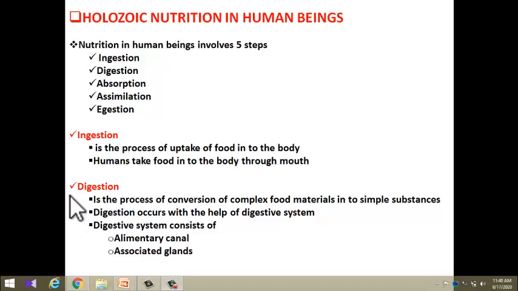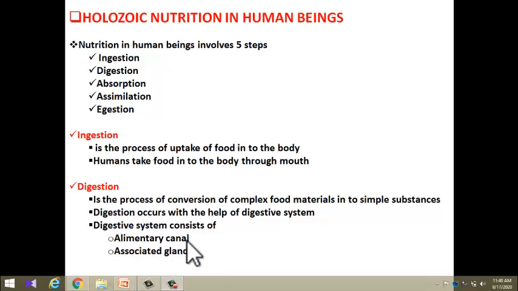Next, digestion. What is digestion? Digestion is the process of conversion of complex food materials into simpler substances. Now, where does this process occur in human beings? It occurs in a specialized system called digestive system in humans. And what is this system? How does it look like? This system consists of alimentary canal and associated glands.